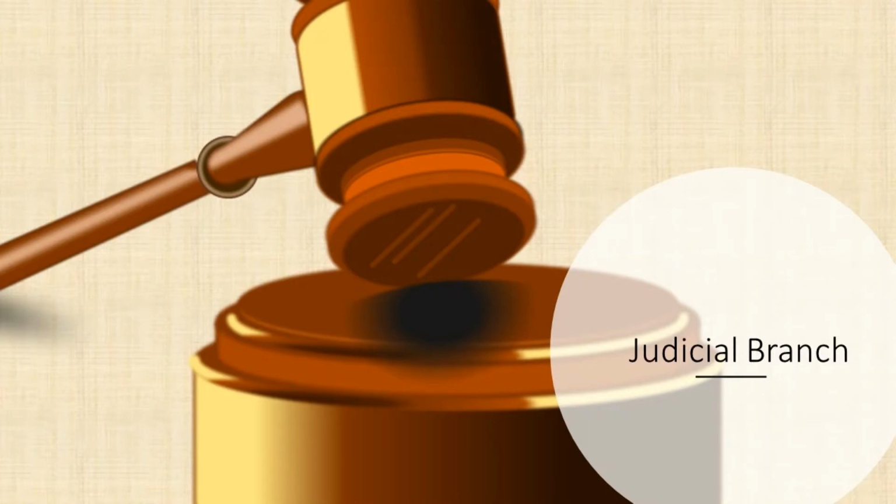And finally, rounding out the political institutions of Germany is the judicial branch. Now, the highest court of the land within Germany is the Federal Constitutional Court. Half of its members are elected by the Bundesrat, and the other half are elected by a special committee in the Bundestag. Now, here it's important to note that the Federal Constitutional Court has the power of judicial review and may check the power of both the executive and legislative branch should they ever violate any section of basic law. And it is because of this power that we can clearly see that the judicial branch is independent due to its high levels of power.